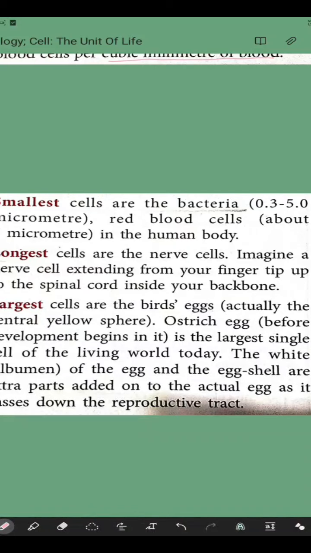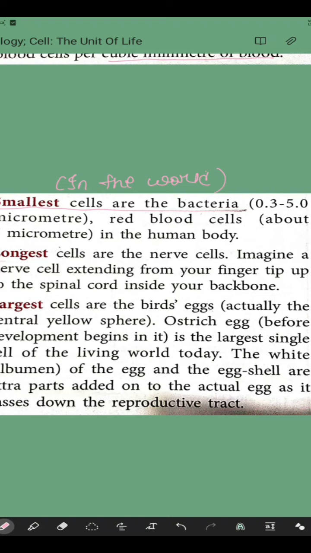The smallest cell in the world is bacteria. Let me write here: in the world, the smallest cell is bacteria, and it is 0.3 to 5.0 micrometers. It is very small and we cannot see bacteria with our naked eyes. We need a microscope to see it because it is in micrometers. Up to the millimeter we can see and measure, but micrometers cannot be measured by eye, we have to see them through a microscope.